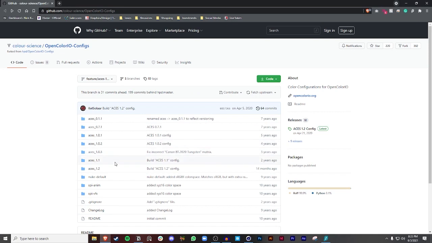Now, I also want to show you guys the different versions that we currently have here. Right now I am currently using ACES 1.2. It is 14 months old, but that's okay. It still works great, and I think any of the other ACES works fine as well. So I'm going to wait for you guys to install your ACES, and then we're going to put it into its right place.